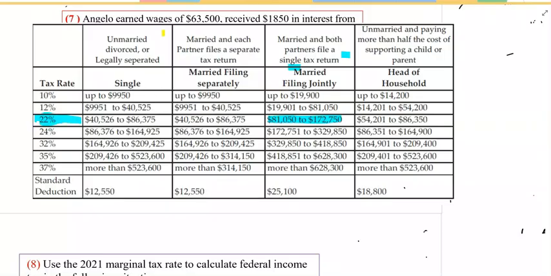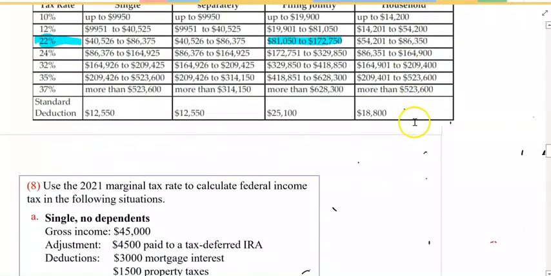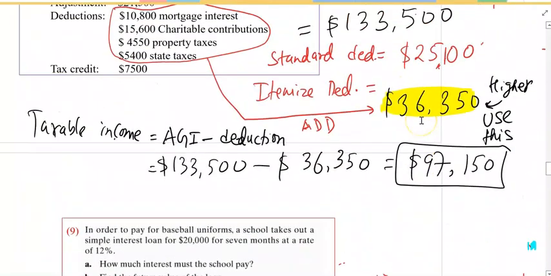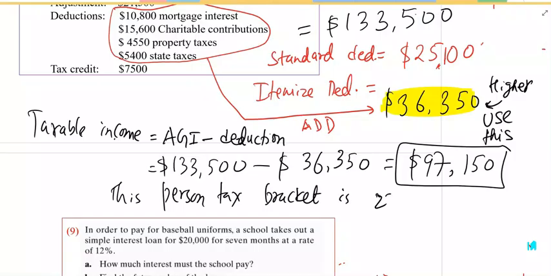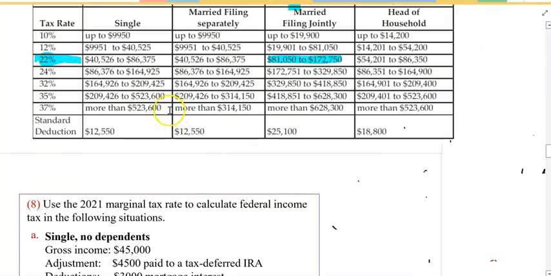We call this person's tax bracket 22%. What do you mean by that? That means the person pays 10% up to 19,900, 12% between this amount, and 22% of the rest.